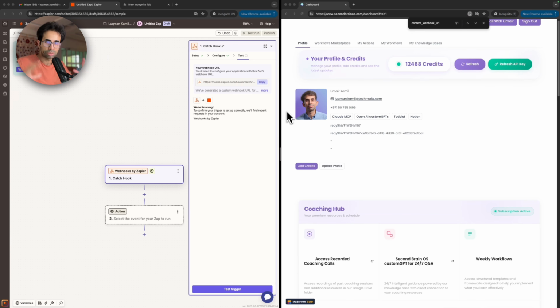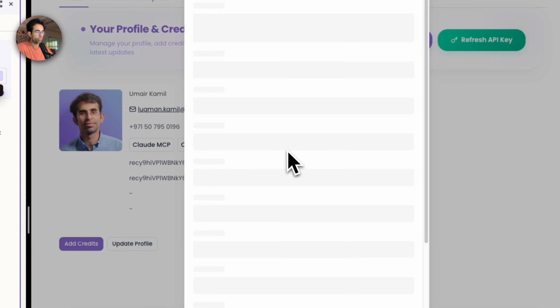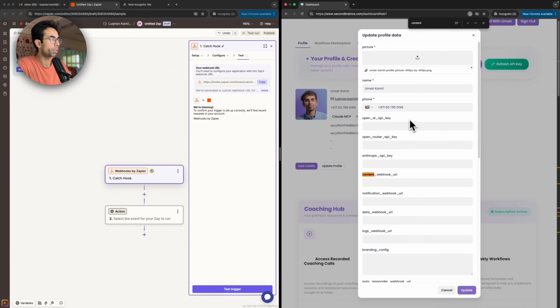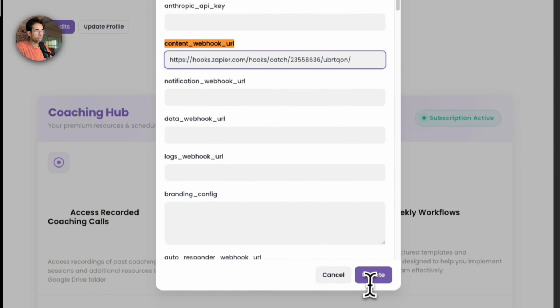That is the basic understanding of what a webhook is, and that's really what's important for now. So you want to take this webhook URL and press copy, click on update profile. Over here, press Control F or Command F and type content_webhook_URL, look for the field and paste it, and then press update.